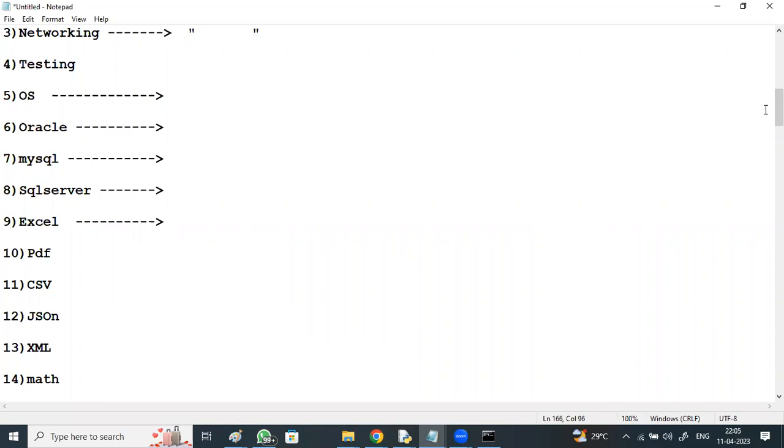Tomorrow will be session 1, and day after tomorrow will be session 2. Tomorrow it's not any replication or duplication of today's session. It will be continued from where we have stopped. I'll give some 5-10 minutes of review of what we have discussed, and then we'll go on. The topics will start from day after tomorrow. The practical part will be discussed step by step. In total, for only Python it will be 80 hours.